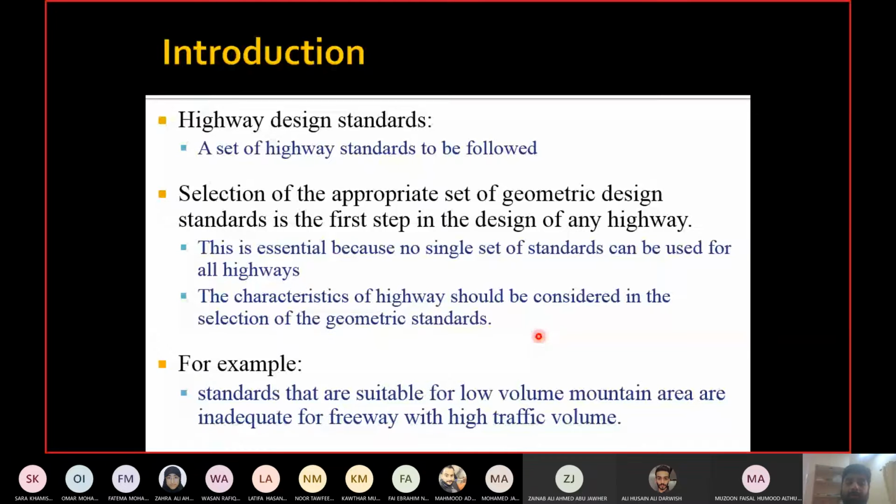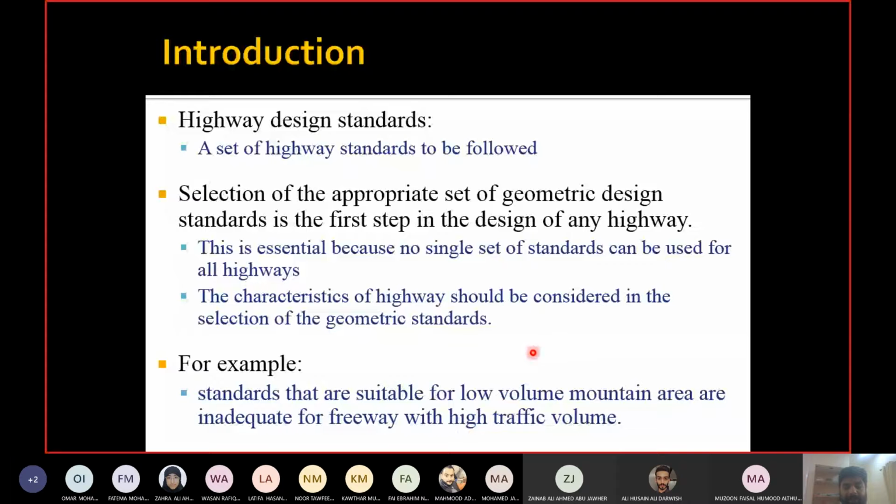What type of highway you have. Okay, so we already discussed the types of highways yesterday. So this is one of the factors why the standards are different. The standards for arterial cannot be the same as the standards for local streets, because arterials are longer, they are wider, and local streets are narrower. And we talked about reducing the speed on local streets. The speed should be less. On arterials, the speed is higher. On local streets, if you increase the speed, it will not be safe for the people who are coming out of garages and parking lots. So obviously the standards will not be the same.